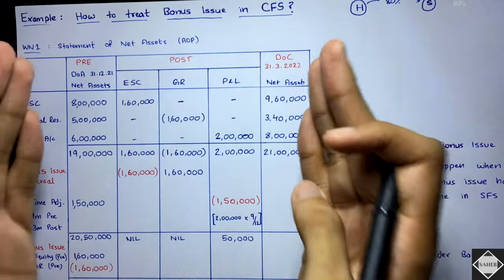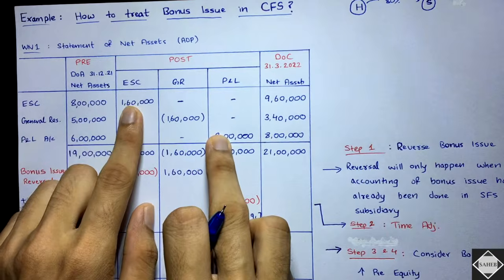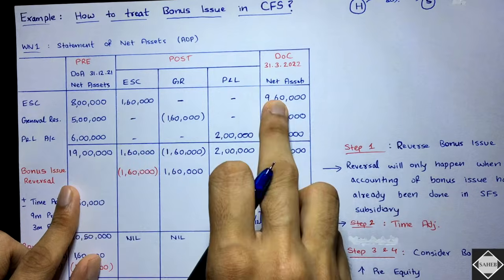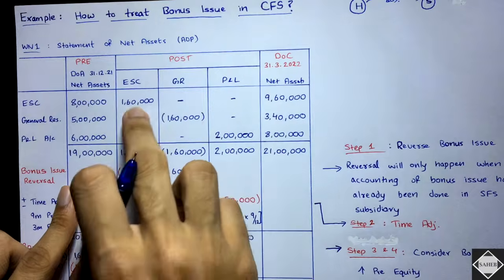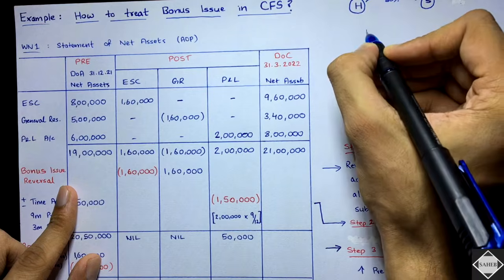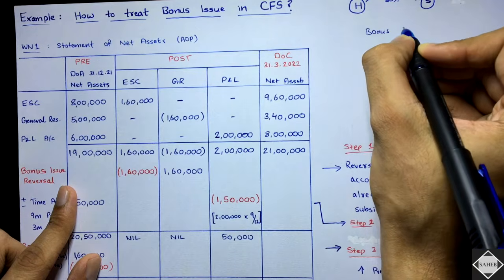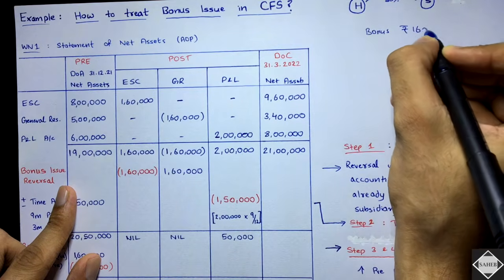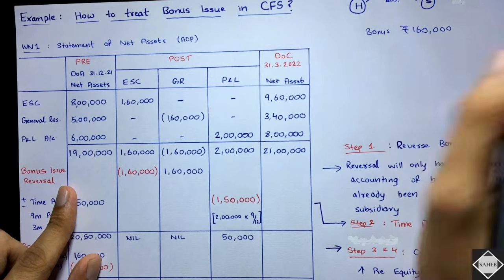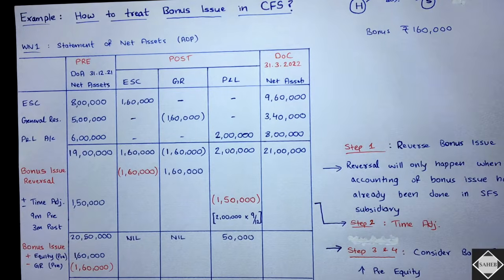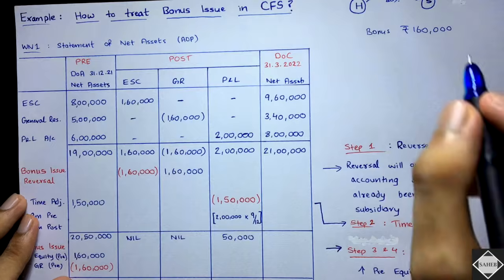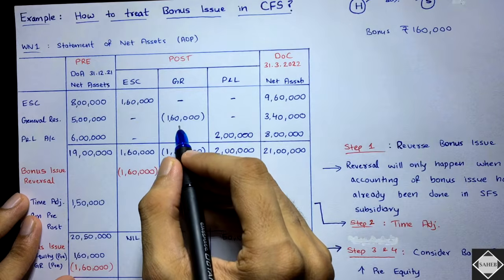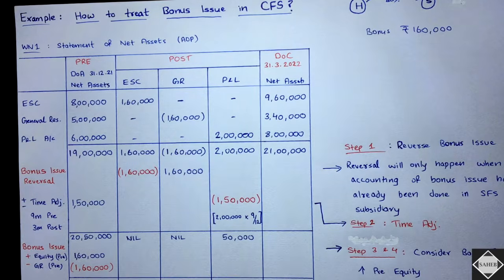So you will compare and you will see the movements and you will take the movements in between. Yeah, 8 lakh, 9 lakh 60, means 1 lakh 60 movement is there. 1 lakh 60 is the bonus. Bonus value I will write over here. Let's just say the bonus is of 1 lakh 60. The monetary value entirely is given. Fine. So bonus is of 160. Let's say the bonus is given out of GR, right? But you will not come to know that in the beginning only.